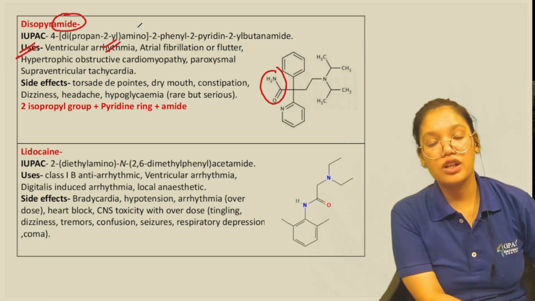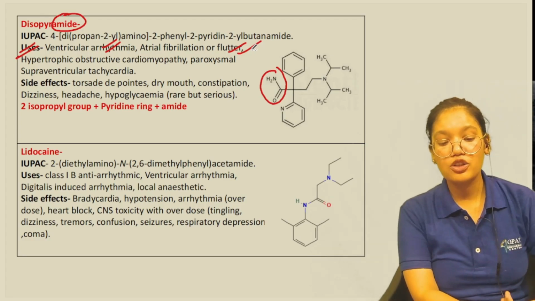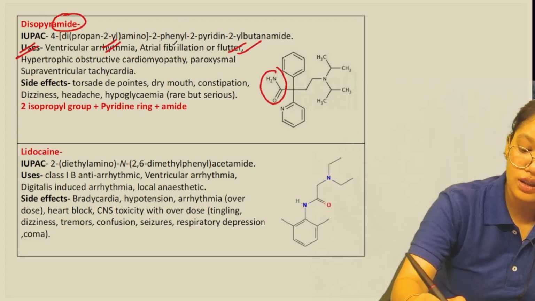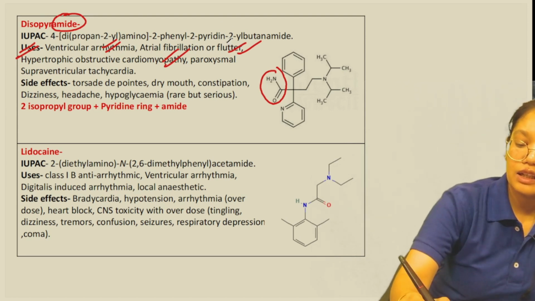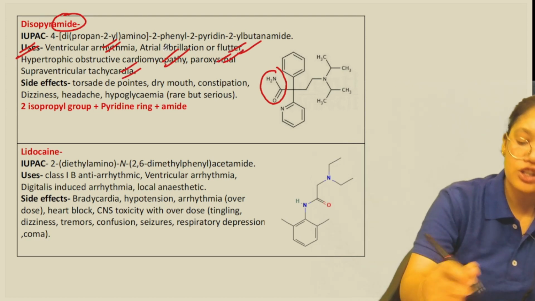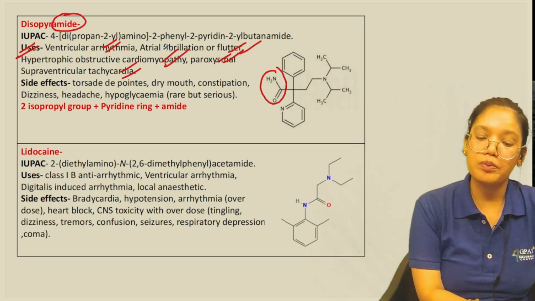Then uses, it can be used in ventricular arrhythmia. Then atrial fibrillation and flutter, it can be used there. Then hypertrophic obstructive cardiomyopathy, for that also we can use it. Then we have paroxysmal supraventricular tachycardia, we already discussed that. For that also it can be used.